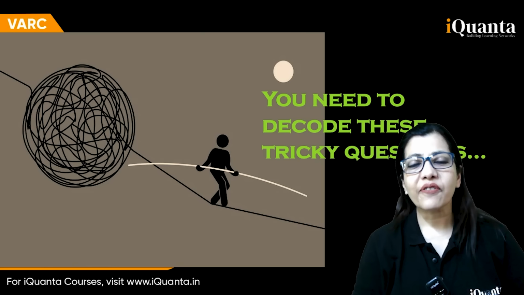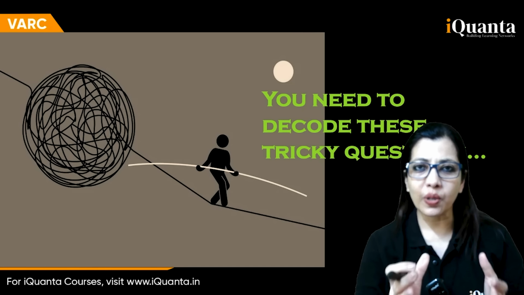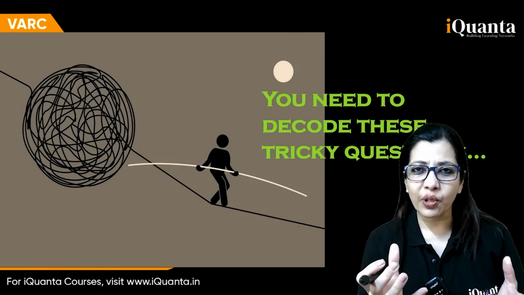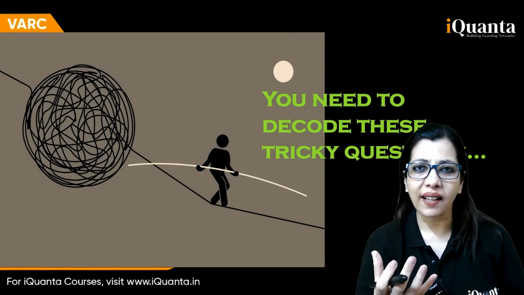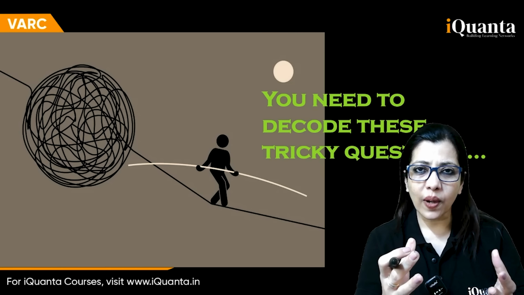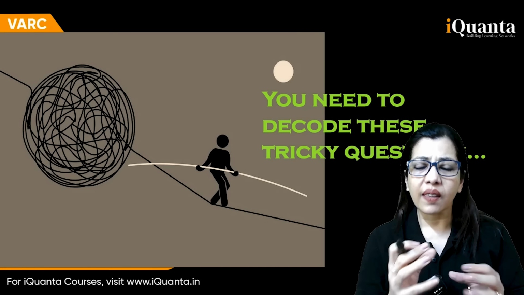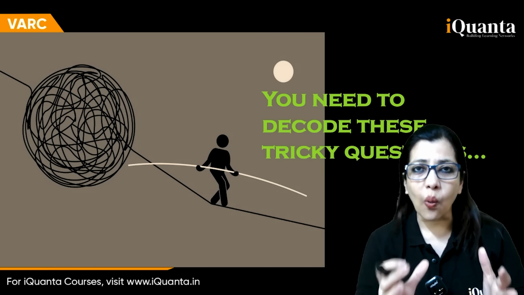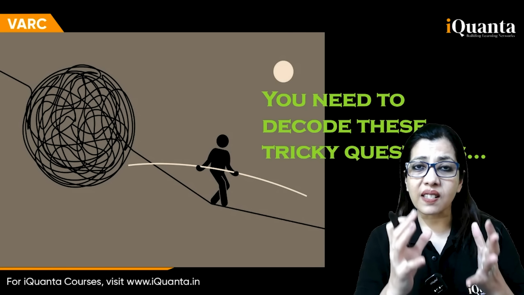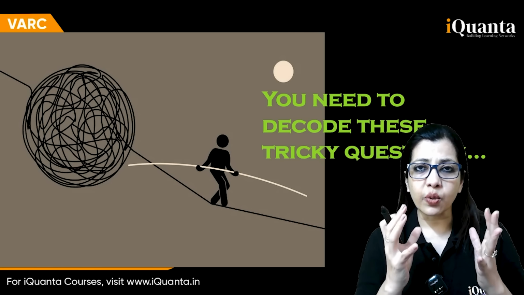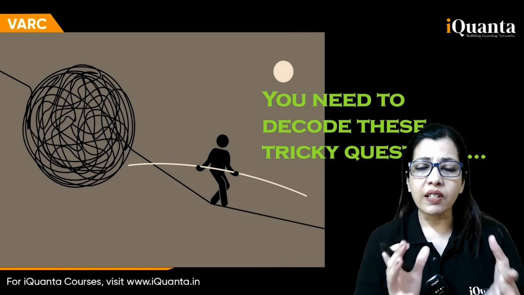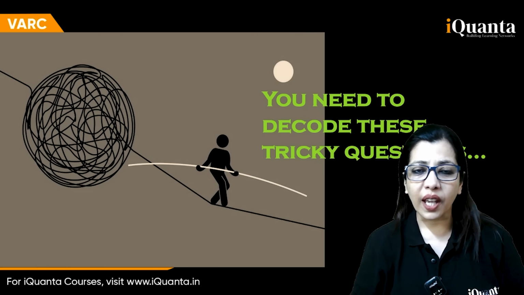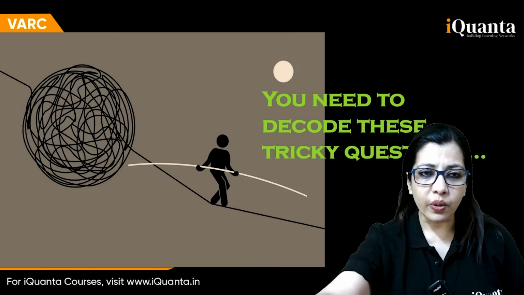With just a few days left for CAT, I thought we really need to do this session just as the last bit. In these last few days, we are just trying to do whatever best we can. So I thought you really need to understand some tricky questions that can come in CAT 2025 and the techniques to decode them. Here we are going to discuss 10 questions taken from CAT 2024 ka 3 slots, and I will just show you what these questions in a simplified form mean. Okay, so without further ado, I'm taking you over to these.